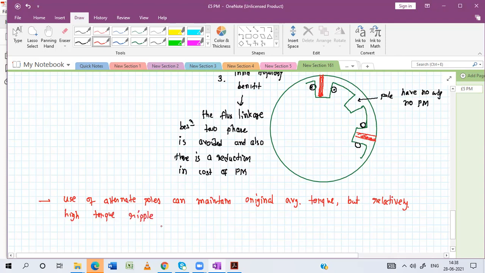Okay, but we can reduce this torque ripple. We can reduce this torque ripple by rotor skewing.